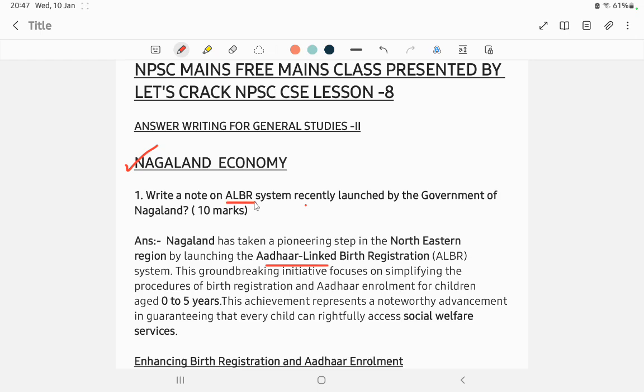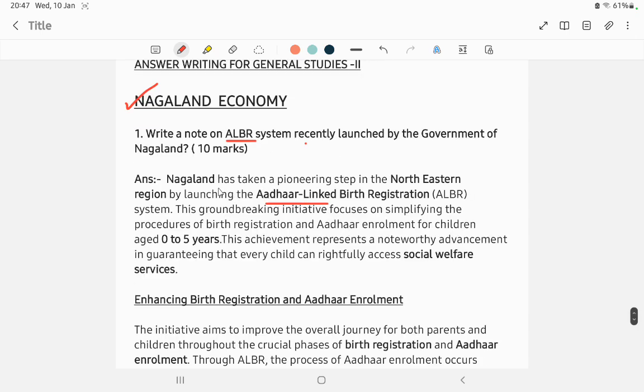So let us start. Write a note on the ALBR system recently launched by the government of Nagaland. Nagaland is the first state in the northeastern region to launch the Aadhaar linked birth registration.